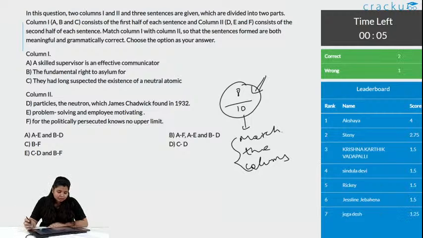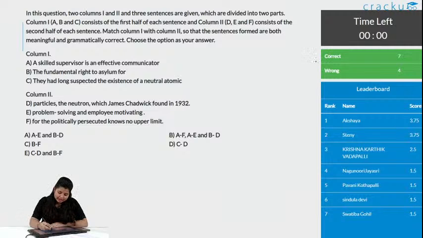You can just see 2 to 3 words and you can know what is the answer for this. Okay, the time's up and there are 7 people who got this correct and 4 wrong. Let us see.